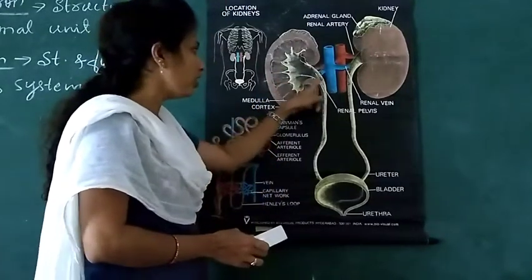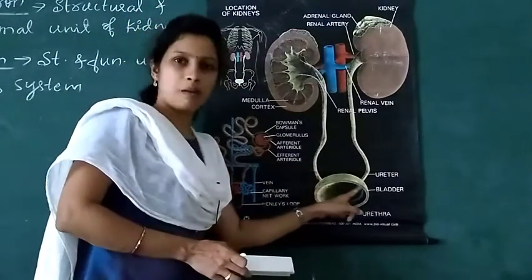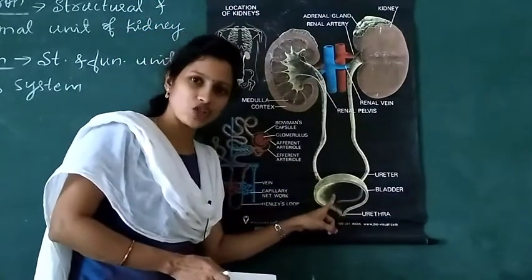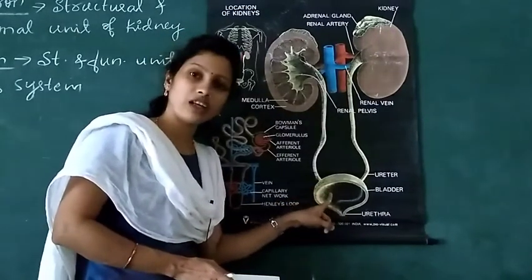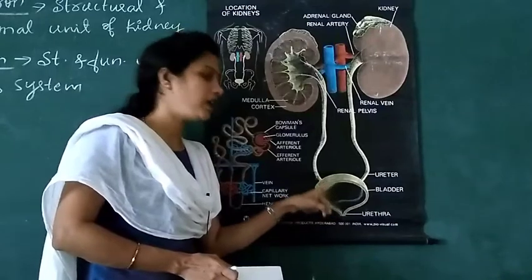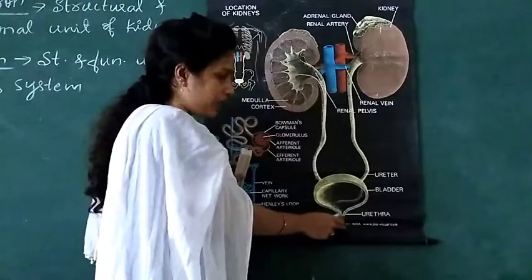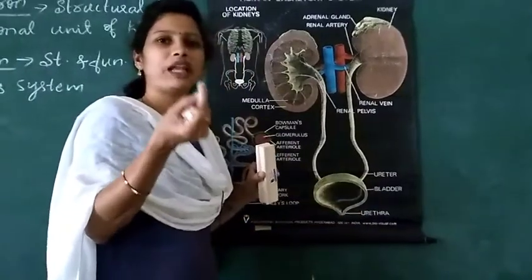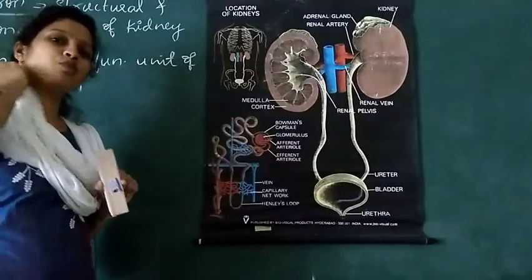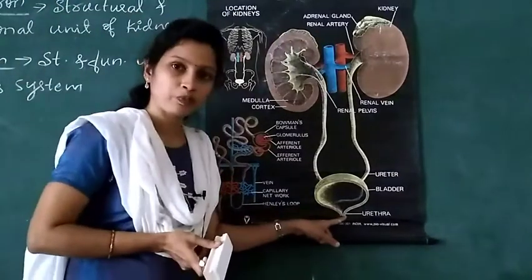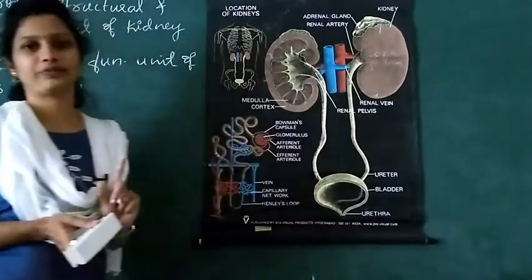That urine, through the long tube called the ureter, reaches the muscular bag-like structure called the urinary bladder. Then from the urinary bladder, urine goes out of the body through a small tube-like structure called the urethra.